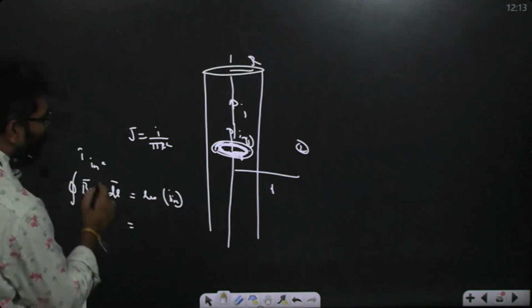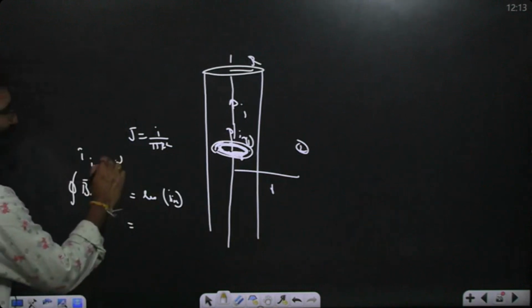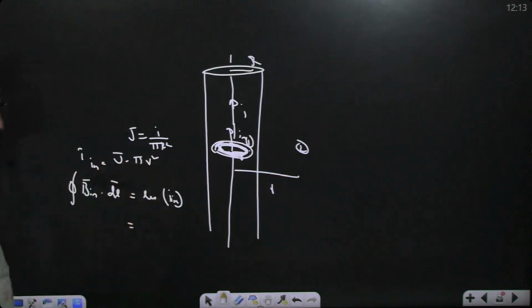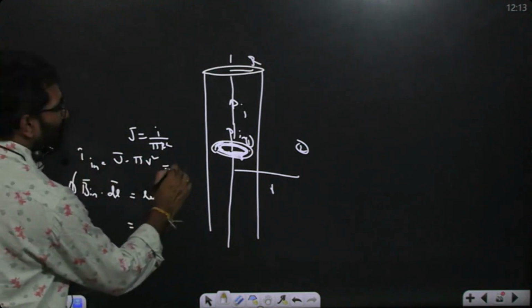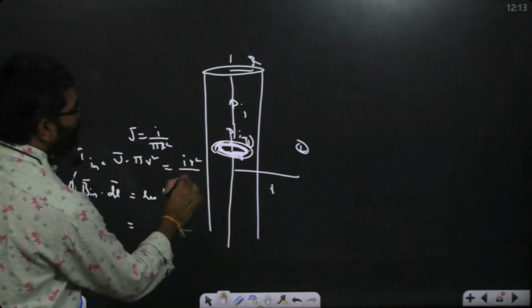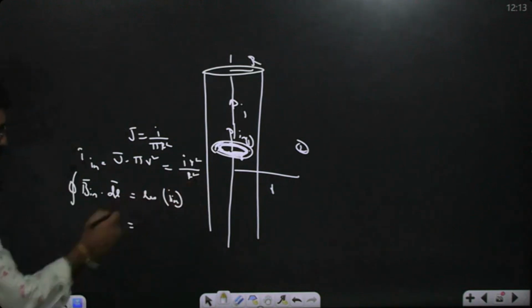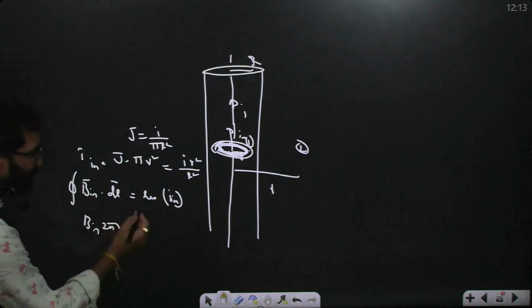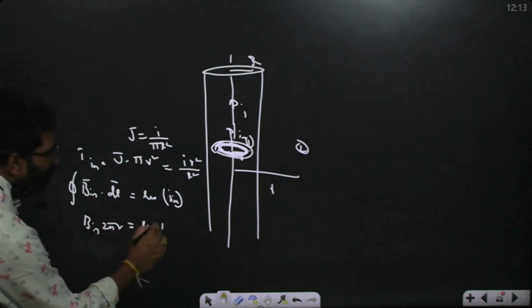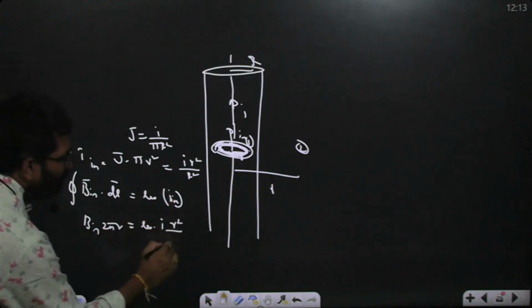So how do you calculate I inside? J into pi small r square only. I took only the current that goes in there. So it is I r square by capital R square. Substitute: B inside into 2 pi small r is equal to mu naught into I into small r square by capital R square.